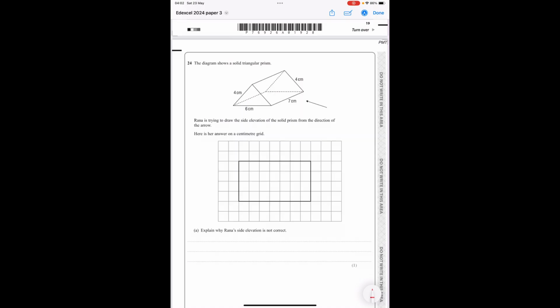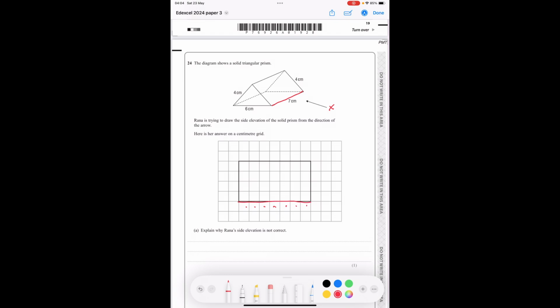Question 24. The diagram is showing a solid triangular prism. Raina is trying to draw the side elevation of the solid prism from the direction of the arrow, so from here. Here's her answer. So when she looks at it, it is going to be a width of 7. 1, 2, 3, 4, 5, 6, 7, which is done correctly.